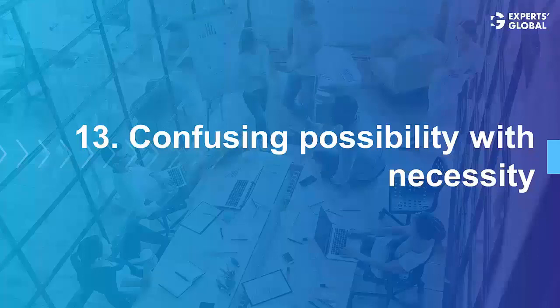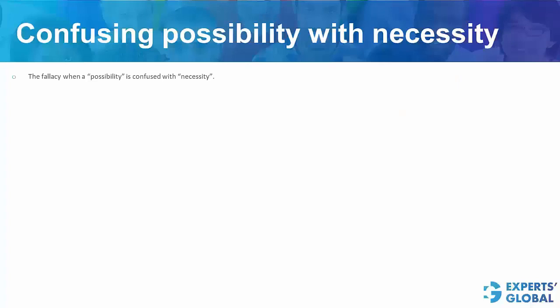Next fallacy is confusing possibility with necessity. This happens when a possible condition is confused with a necessary condition. Look at this statement here. Can this be inferred from the given statement?